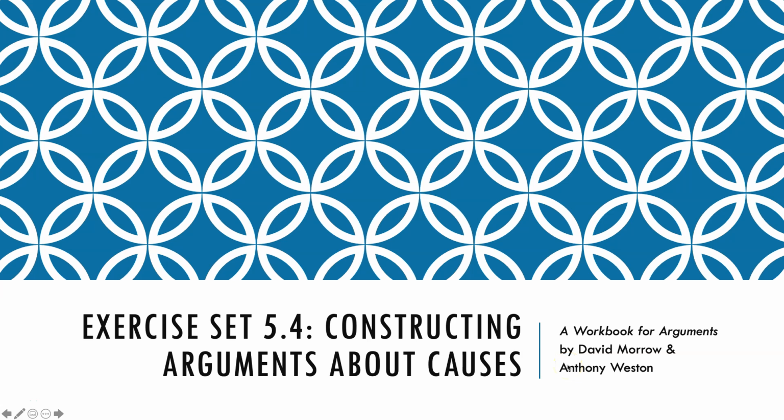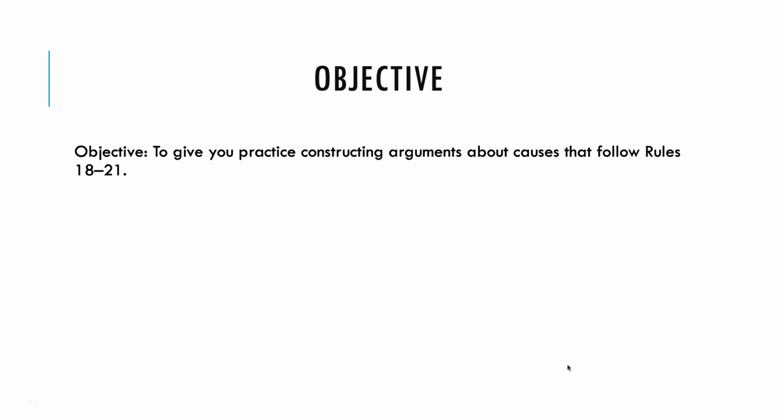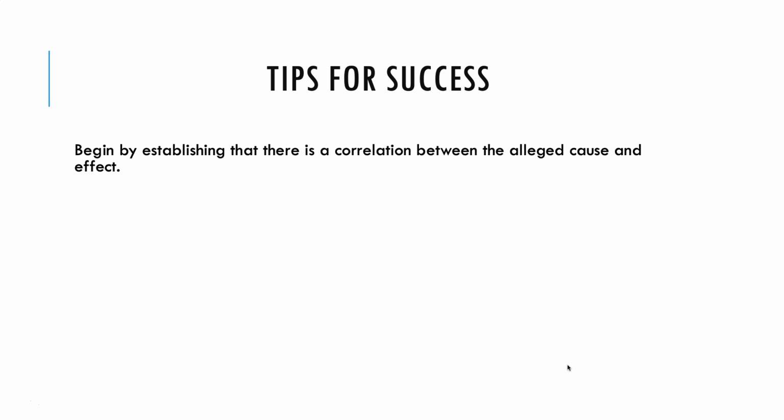Exercise set 5.4, constructing arguments about causes. So the objective for this exercise set is to give you practice constructing arguments about causes that follow rules 18 through 21. Tips for success.